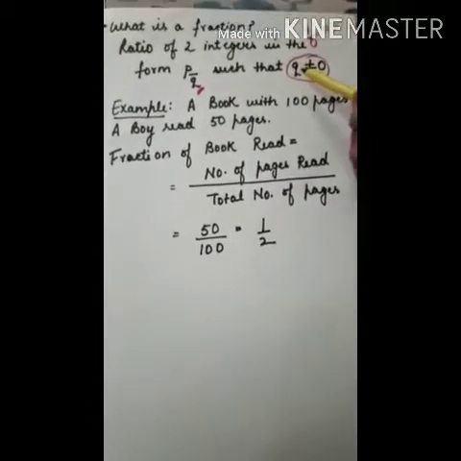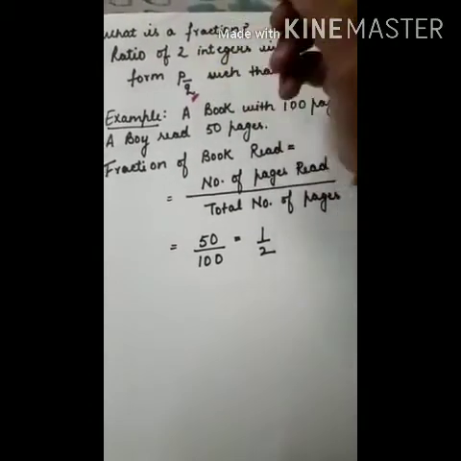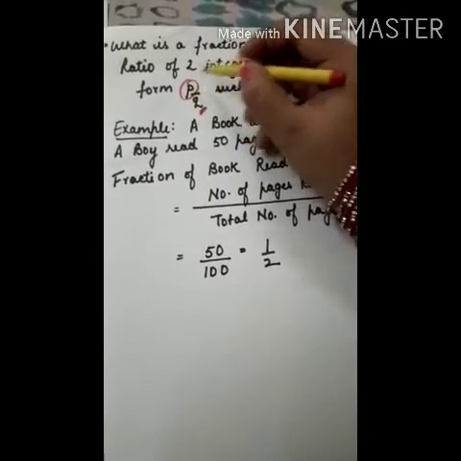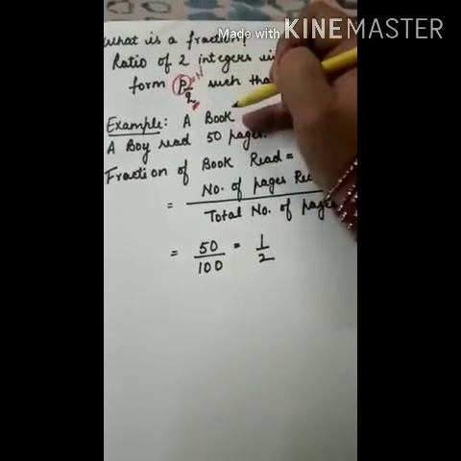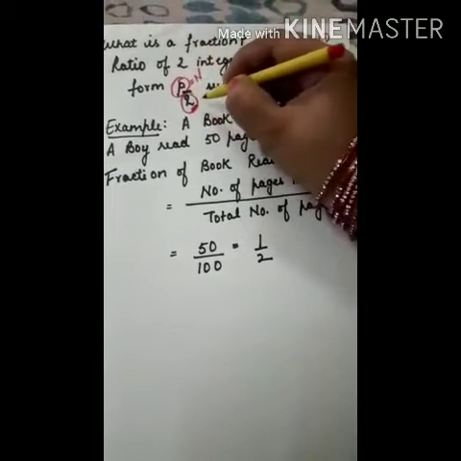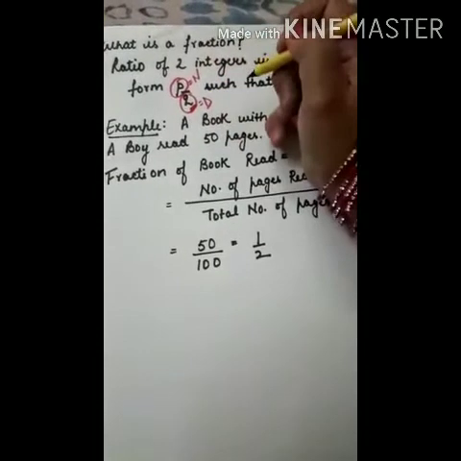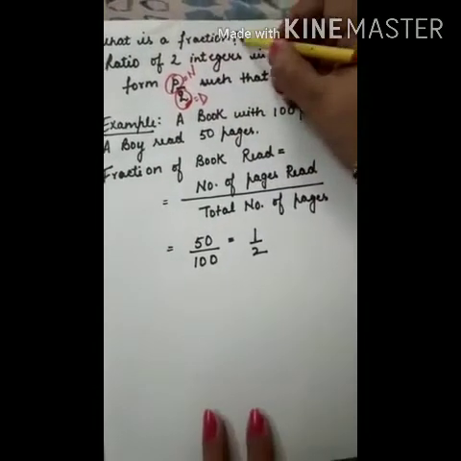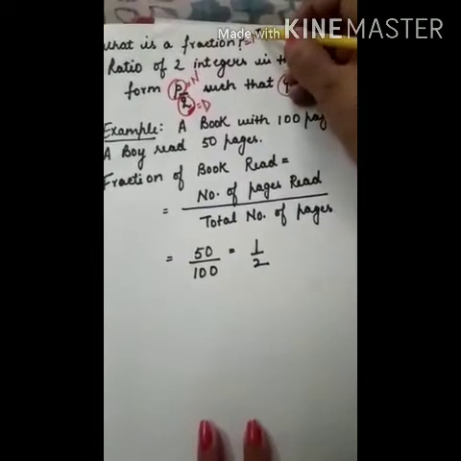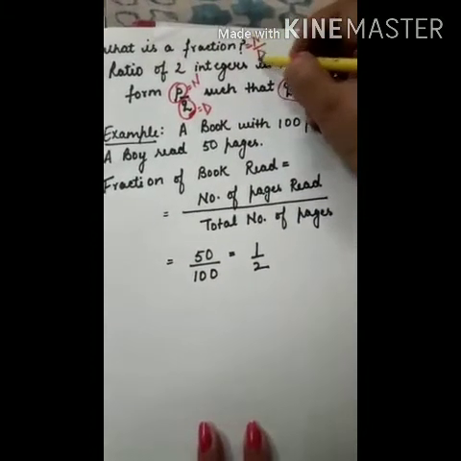Right? So in this P by Q, this P, the upper part, is your numerator and this Q is your denominator. So a fraction is always of the form numerator upon denominator.